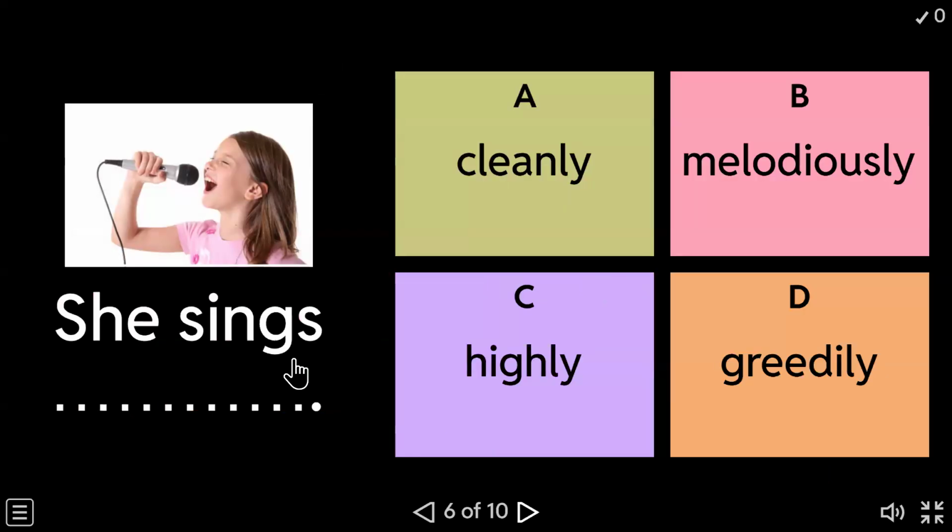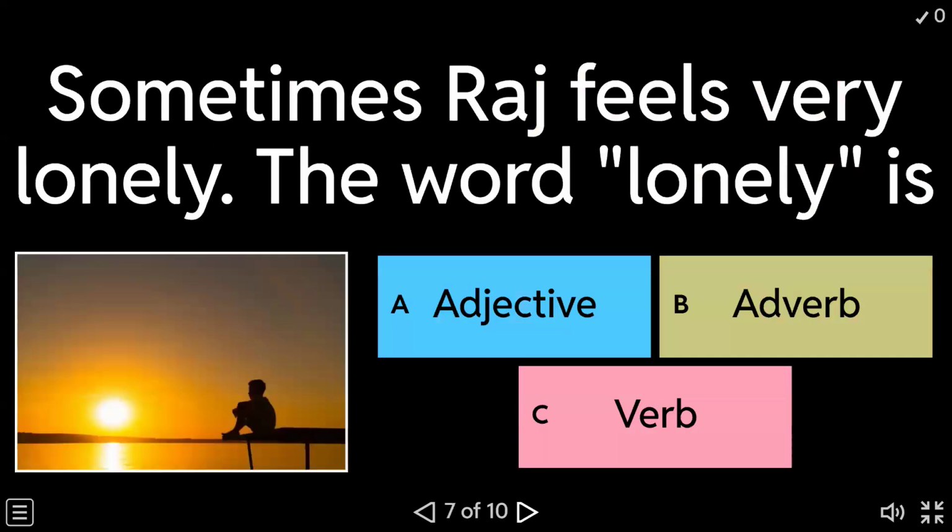She sings dash. A, cleanly, B, melodiously, C, highly, or D, greedily. Which of the following will you choose for this? You can just write question number 6 and write A, B, C, or D. You don't have to write the entire spelling. I hope you are done with the answer. Are you done with answering it? If you want me to repeat any question, please let me know. I will repeat it again.